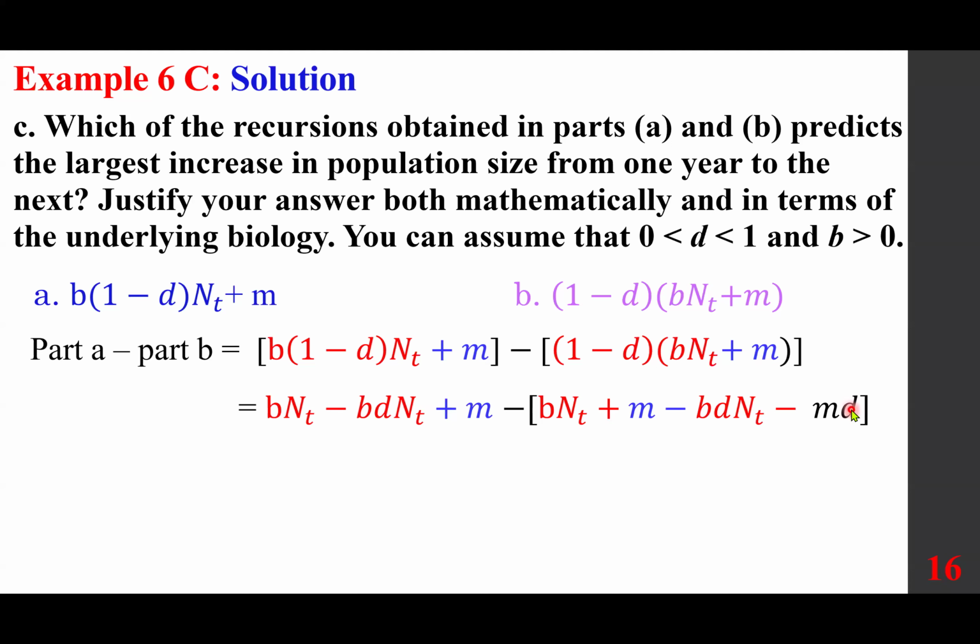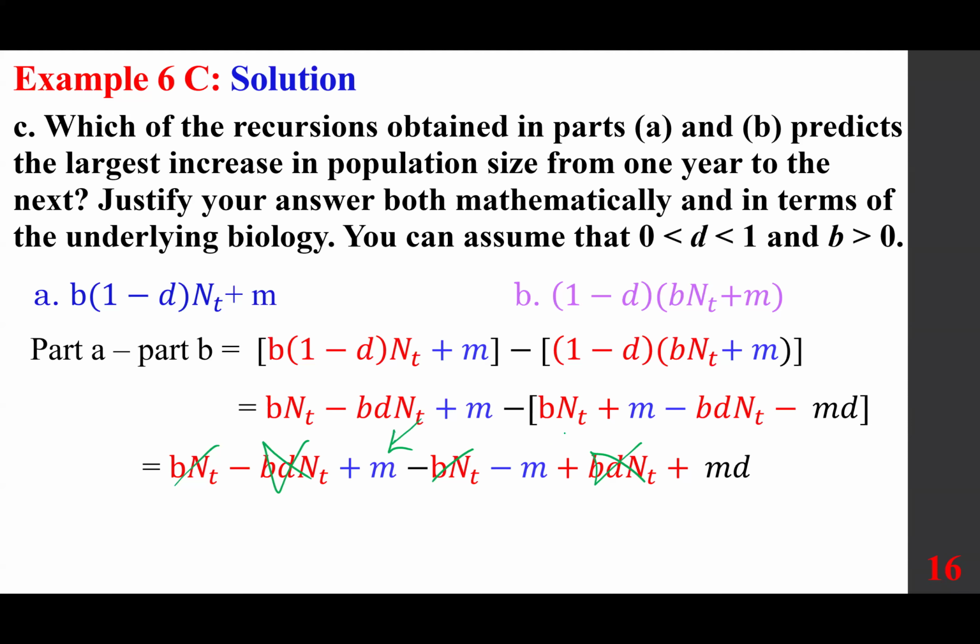We are going to negate everything. So this part remains unchanged. This becomes negative. This becomes negative. This becomes positive. This becomes positive. These two cancel each other. These two cancel each other. These two cancel each other. We are left with MD.